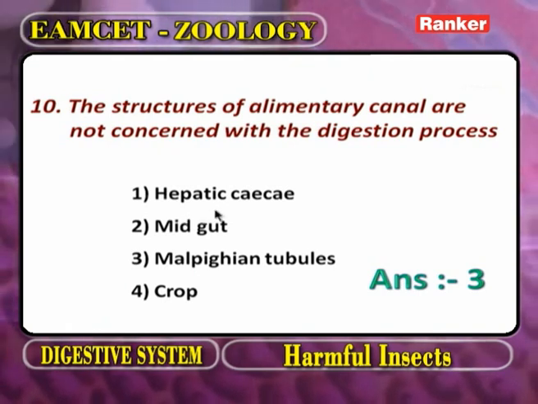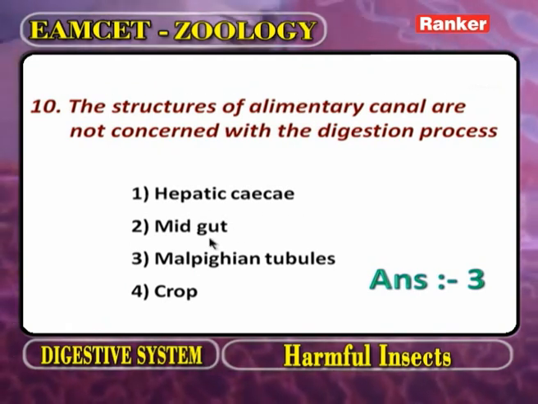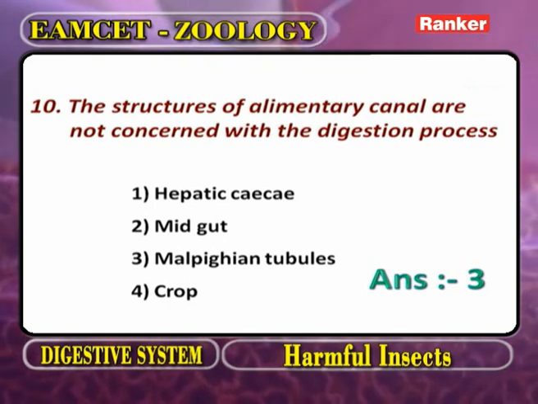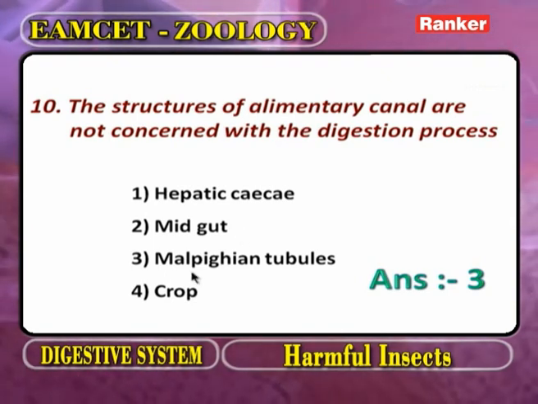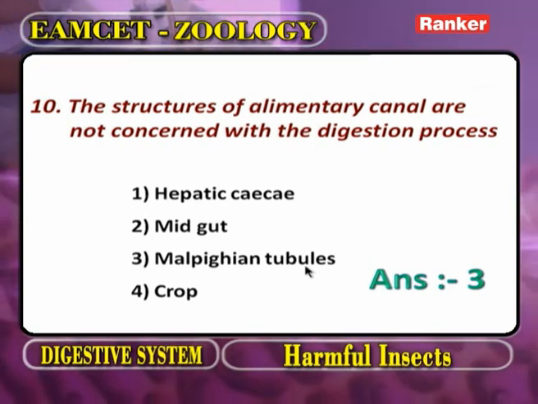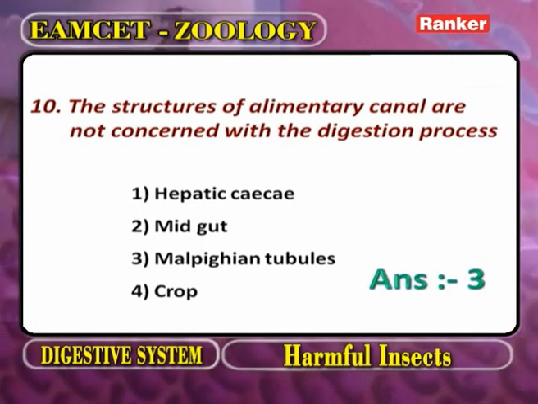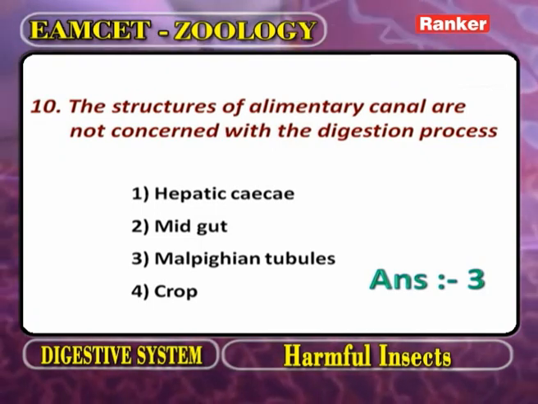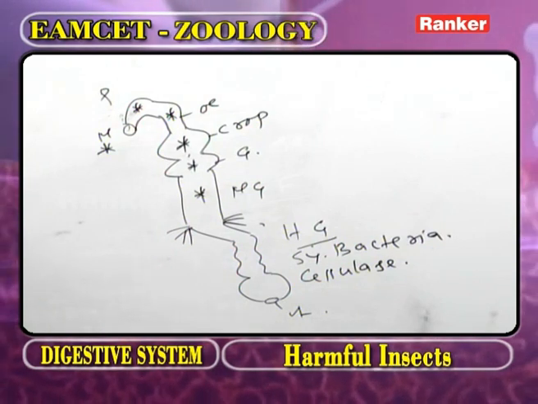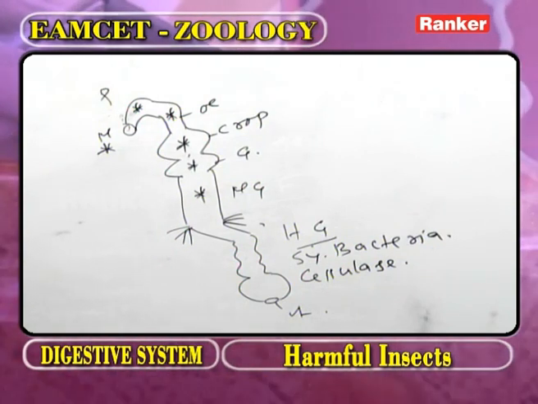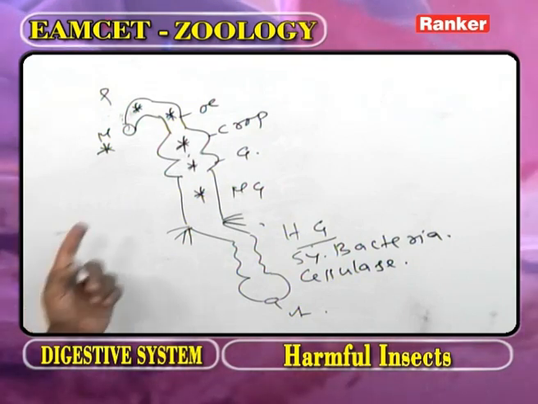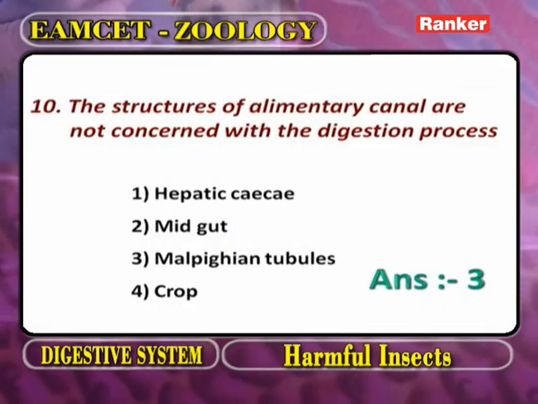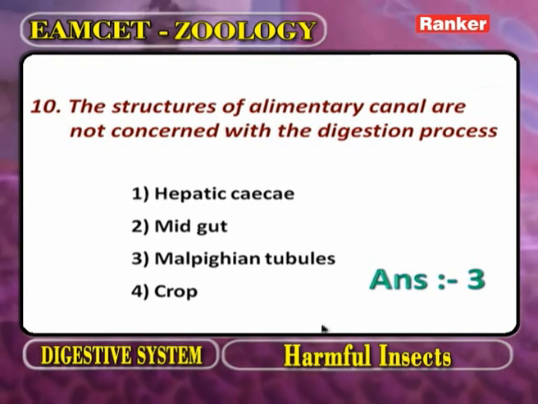One is the hepatic caecum. The hepatic caecum is concerned with digestion and absorption. The second one, midgut. In the midgut, digestion and absorption take place. Third one, Malpighian tubules. The Malpighian tubules are connected to the alimentary canal. They are excretory organs, so in the Malpighian tubules there is no question of digestion. What about the crop? In the crop, almost all digestion is going to be completed. For this question, the answer is Malpighian tubules because they are excretory organs.